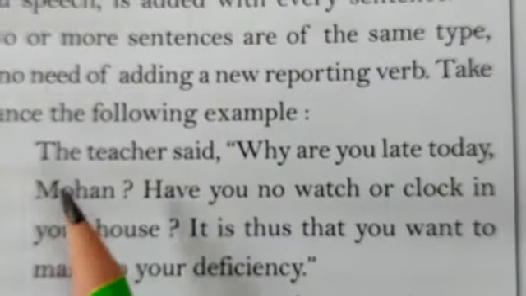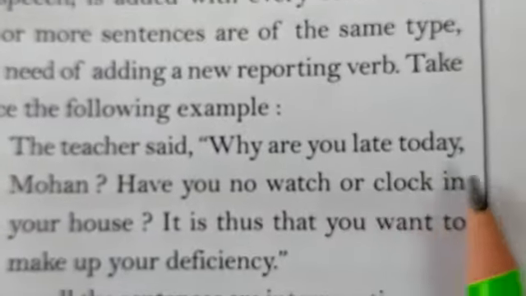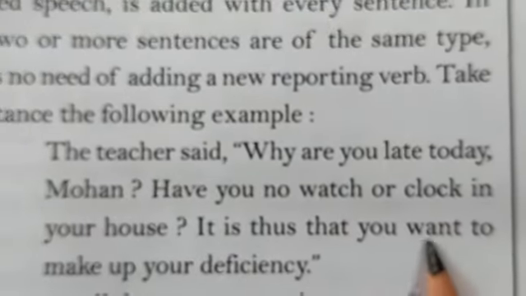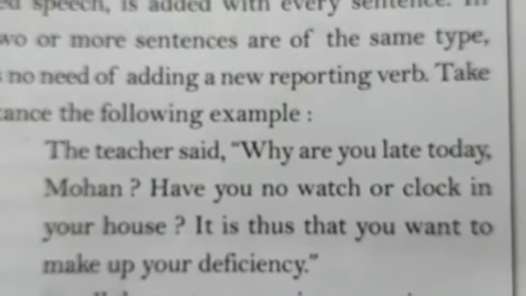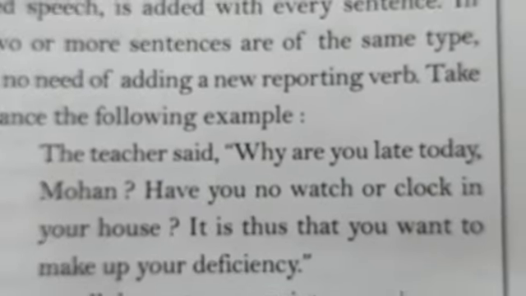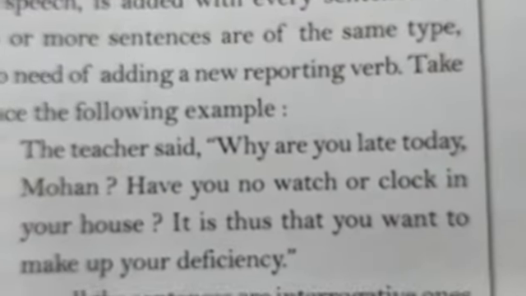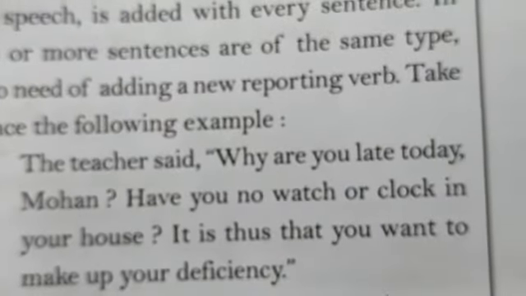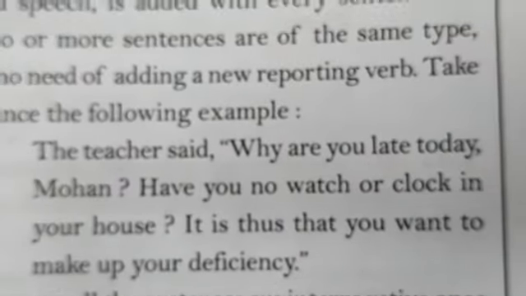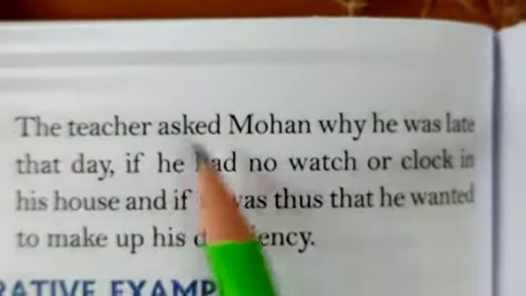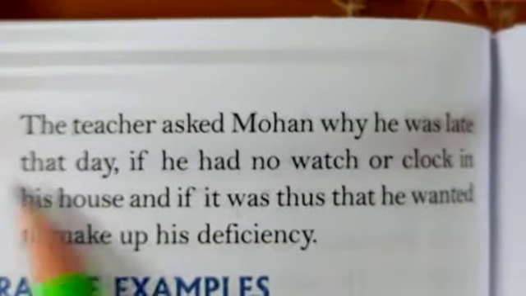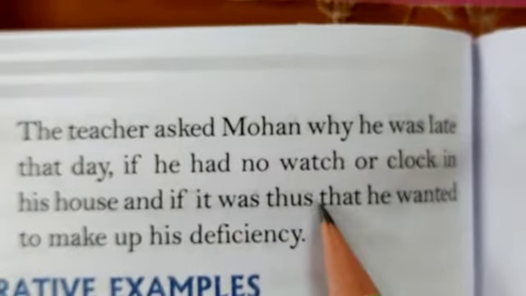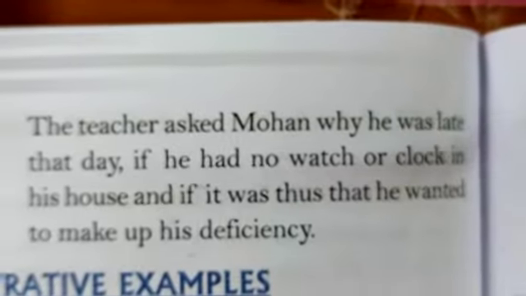Let us take up one more example. The teacher said, why are you late today, Mohan? Have you no watch or clock in your house? It is thus that you want to make up your deficiency. In this passage, all the sentences are interrogative ones, and therefore we will render it in indirect form by adding the reporting verb asked or inquired of with the main verb. So it will become, the teacher asked Mohan why he was late that day, if he had no watch or clock in his house, and if it was thus that he wanted to make up his deficiency.